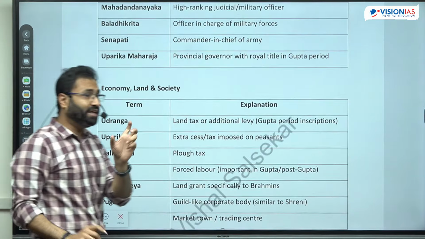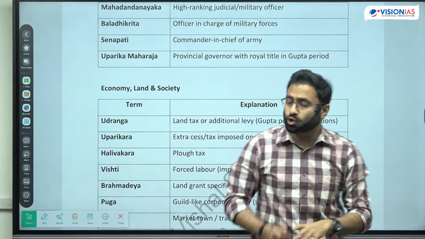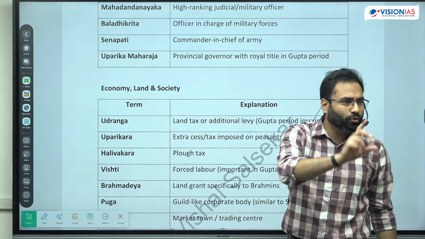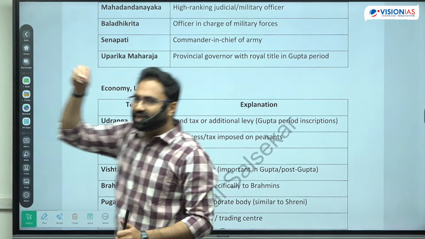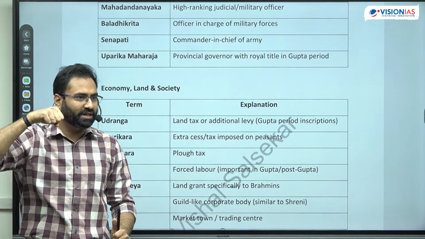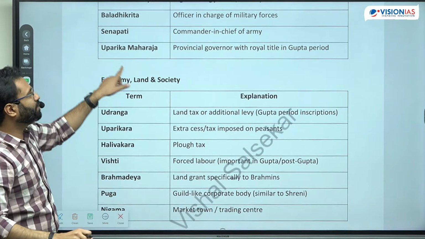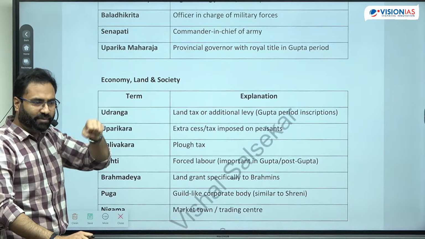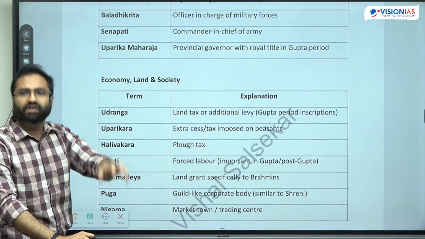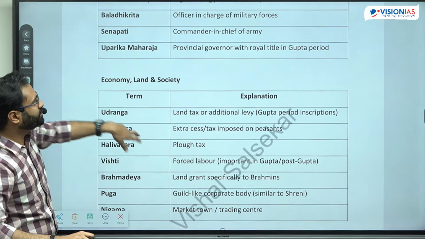Uparika Maharaj, Uparika is for the provinces. So Uparika में जो महाराज है, now why Uparika में there will be Maharaj? Because sometimes those feudal lords also claim to be the king ना, कि हम subsidiary है लेकिन हमारे में तो king है, right? So these are the Uparika Maharaj. Generally these were being held by those people जो कि या तो crown prince हैं या फिर maybe कोई prominent leader है उस जगह के.